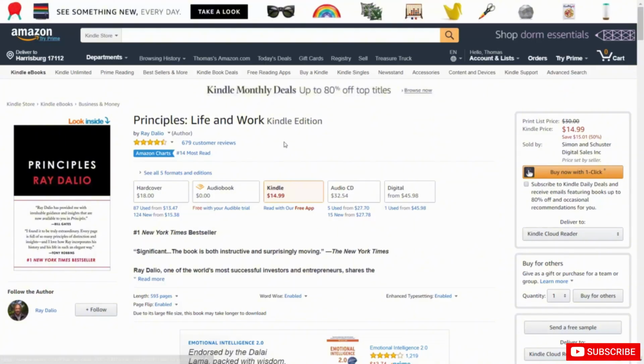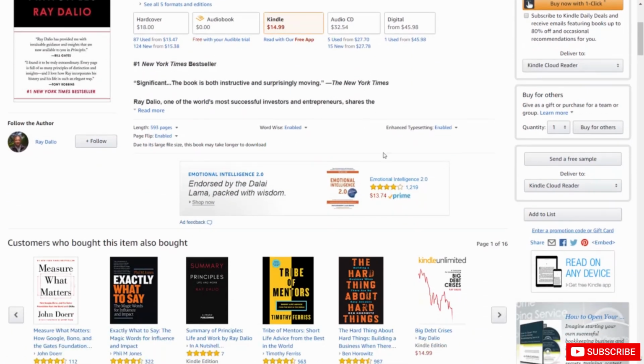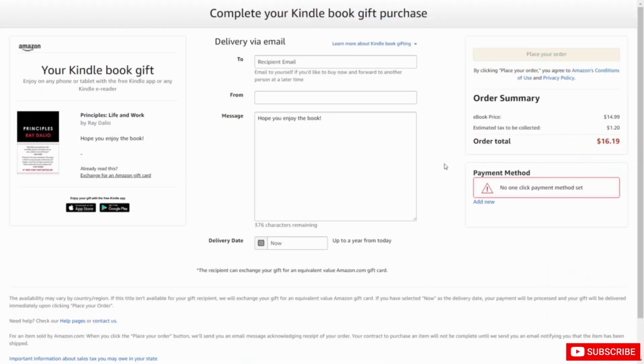So although you can't send an advanced copy, another way to do this is to go to your book just as you would any other book, and then click this link that says Buy for Others. You put the recipient's email in, put your name in there, and then write in here that this is the book you talked about having them review.